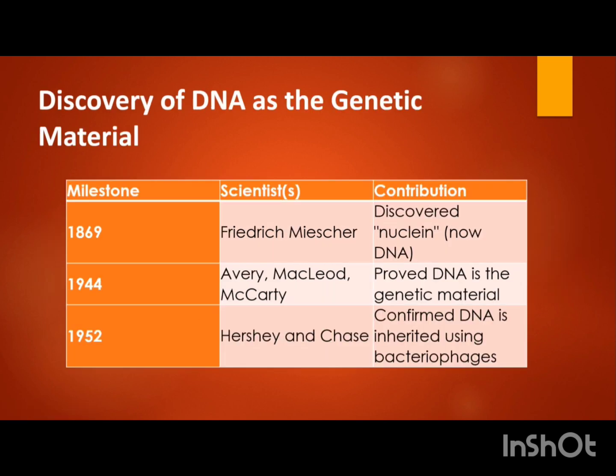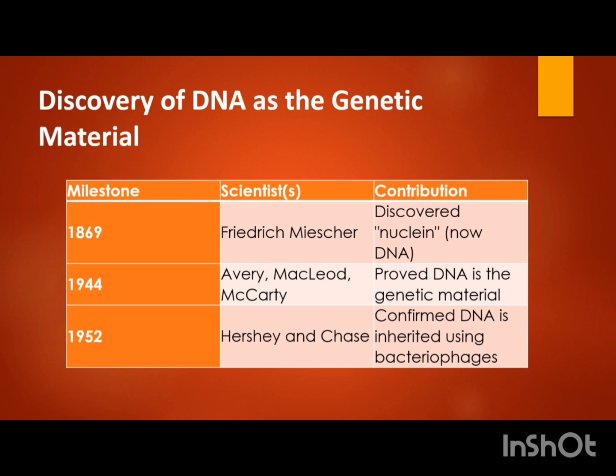If we look at the discovery of DNA as the genetic material, it was long back in 1869. In 1869, Friedrich Miescher discovered a material which he named nuclein. Avery, MacLeod and McCarty, these are the three scientists who are very famous for proving that DNA is exactly the genetic material.